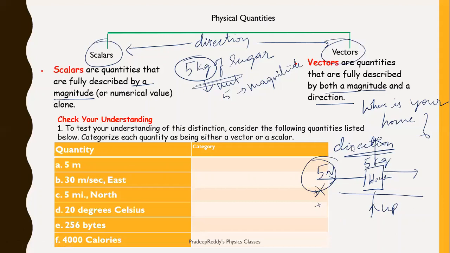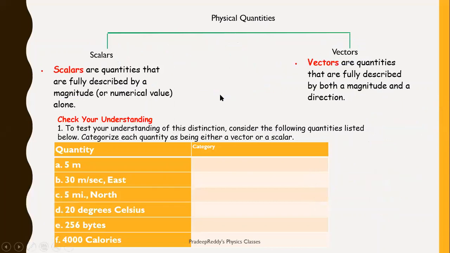So based on the direction of physical quantities, you have classification into two types, scalars and vectors. Scalar quantities are those which have only magnitude. Vector quantities are those which have both magnitude as well as direction. There are a few examples you need to see in this slide. You should answer whether these quantities are scalars or vectors.